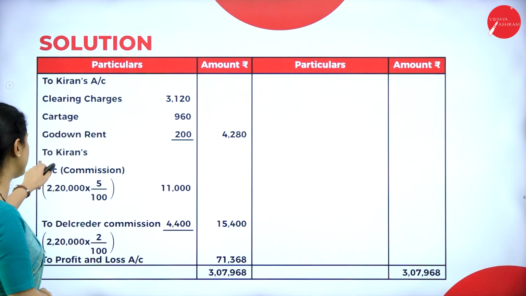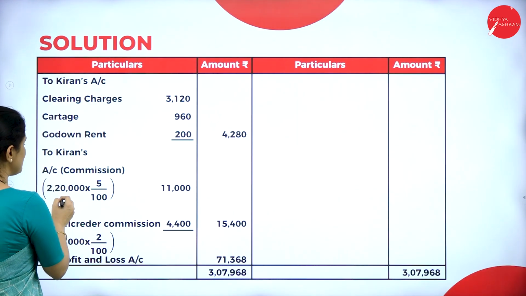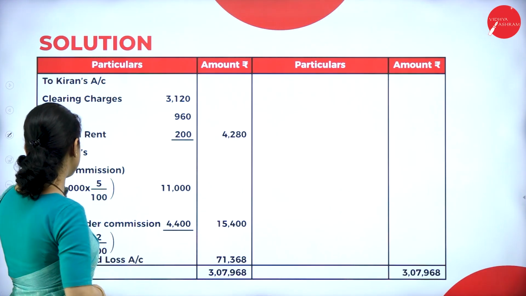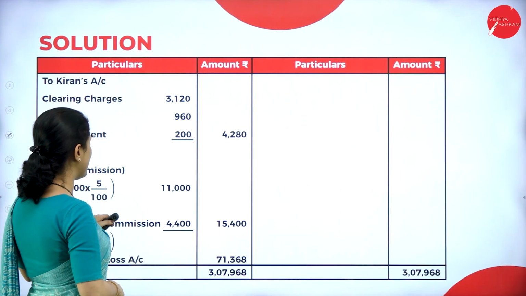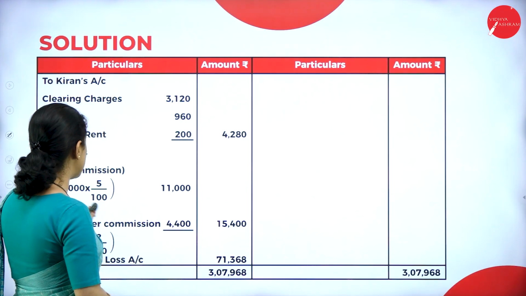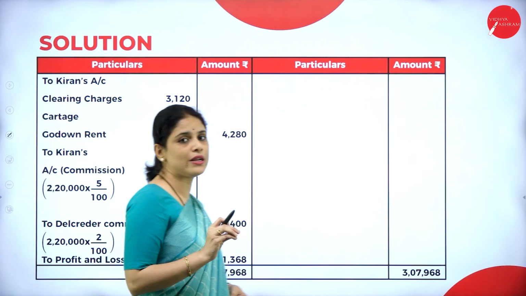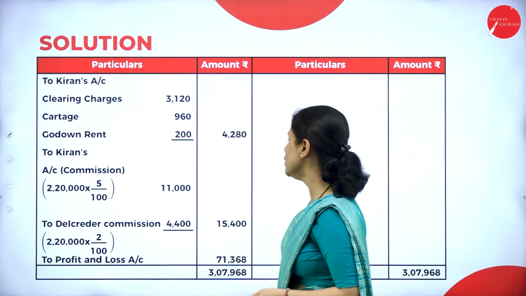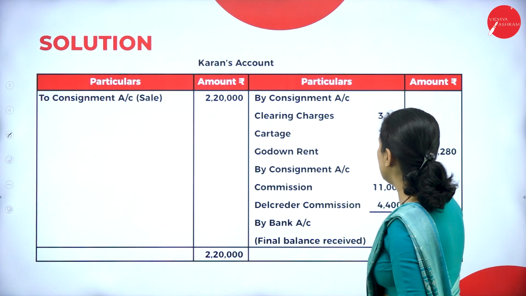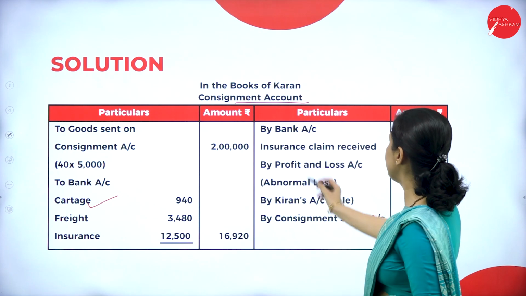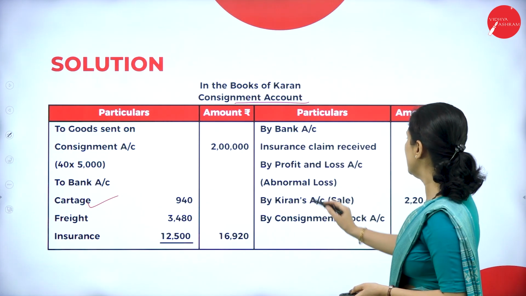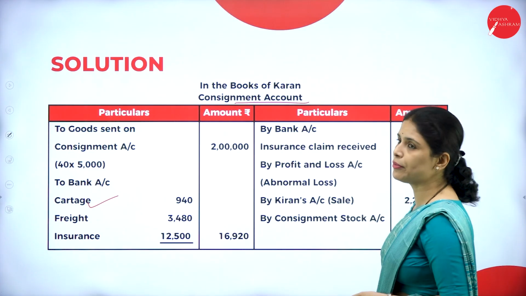Next, Kiran's commission. Kiran's commission we have to write to Kiran's account. So one is 5% ordinary commission. It will be calculated on the sale. So 2,20,000 into 5 by 100, that is 11,000. Next, Del Credere commission is 2%. Again we have to calculate it on 2,20,000. It will come 4,400. Now let us see the credit side, by bank account. So what is that? Insurance claim received. Next, profit and loss account, that is the abnormal loss.